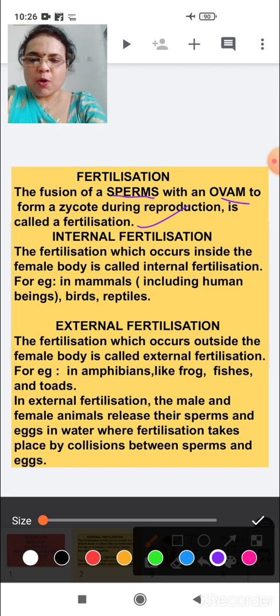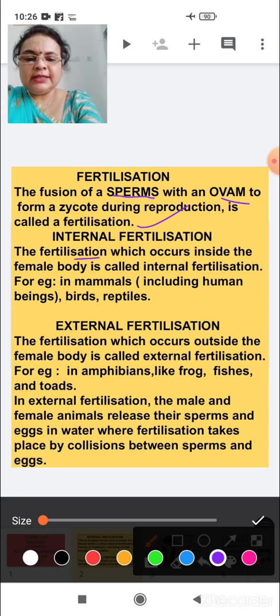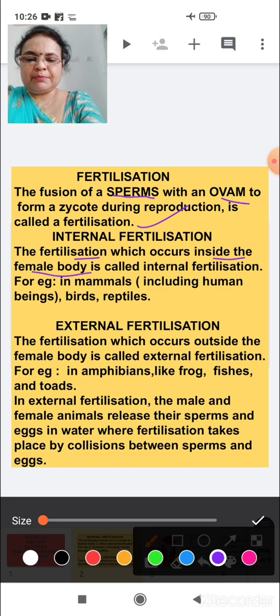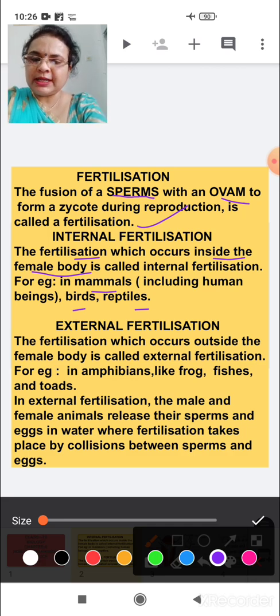Fertilization is of two types, internal and external. Internal fertilization is that in which the procedure of fertilization occurs inside the female body. For example, all mammals, including human beings, and also birds, reptiles, cats, dogs. They are all examples of internal fertilization.